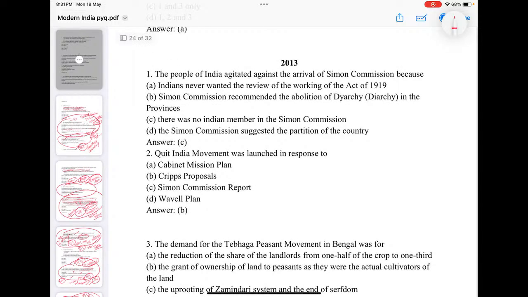People of India agitated against the arrival of the Simon Commission because there was no Indian member in it. This commission was to propose the future constitution, but a commission which is to propose the future constitution should have Indian representation. Unfortunately, it was an all-white seven-member commission with no Indian participation, so it was rejected.